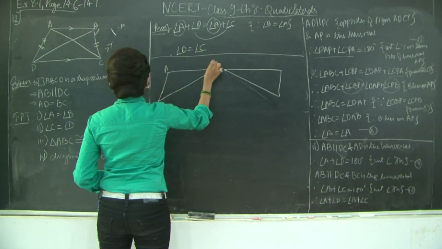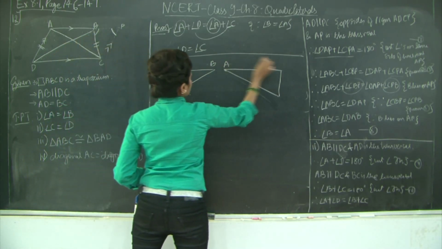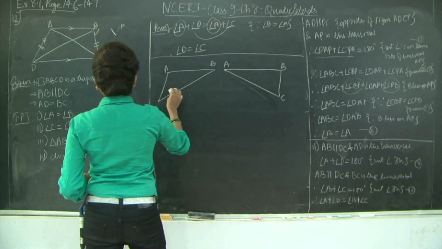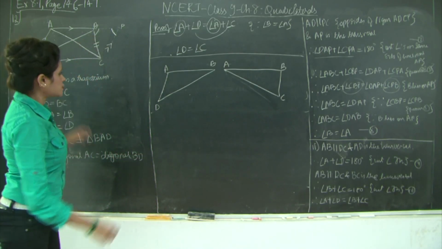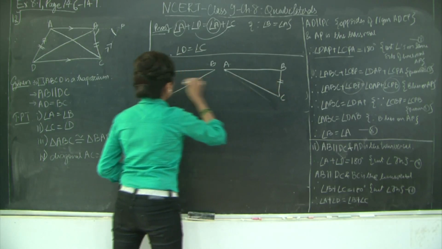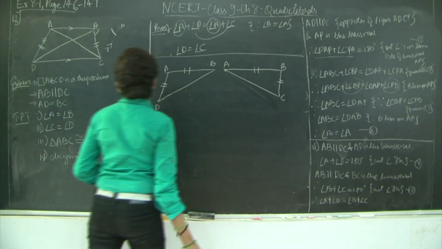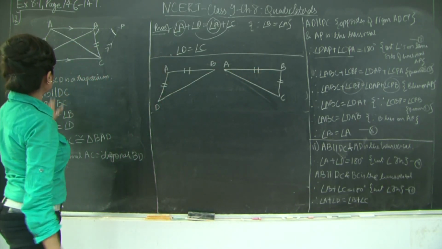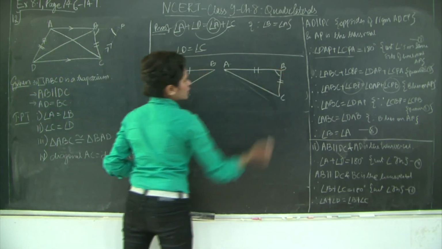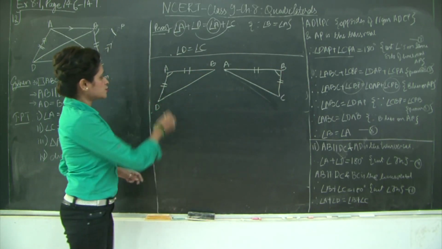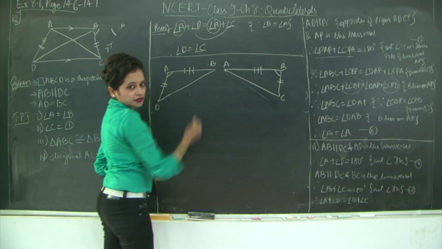So I have AB, ABC and BAD. So how do I prove them congruent to each other? First of all, it's given that these two sides are equal. This is already given. This is the common side. AB is equal to BA. And what else can we show as equal? We just proved that angle A and angle B are equal. We proved this over here in 8. Therefore, the two triangles are congruent by the SAS test of congruence, S, A and S. Okay, so let's prove this.